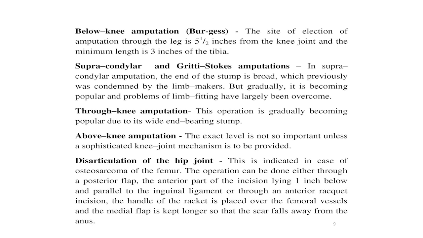At first, the femoral vessels are ligated and divided. The femoral nerve is divided in the usual way. All the muscles are divided by elevating, abducting, adducting and rotating the limb. The sciatic nerve, which lies deep to the gluteus maximus, is cut short. If possible, the head and neck of the femur should be preserved for better shape of the stump.